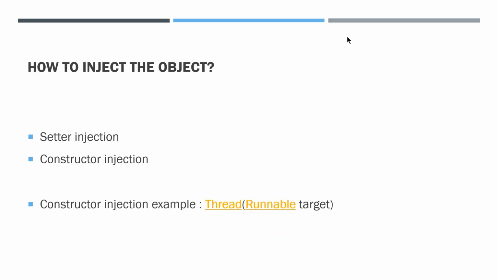One of the examples is constructor injection. If you remember, Thread has one constructor which takes a parameter as a Runnable target. So here it is compulsory, mandatory, I have to pass the Runnable target. So wherever we have such kind of compulsion, then we have to go for constructor injection.